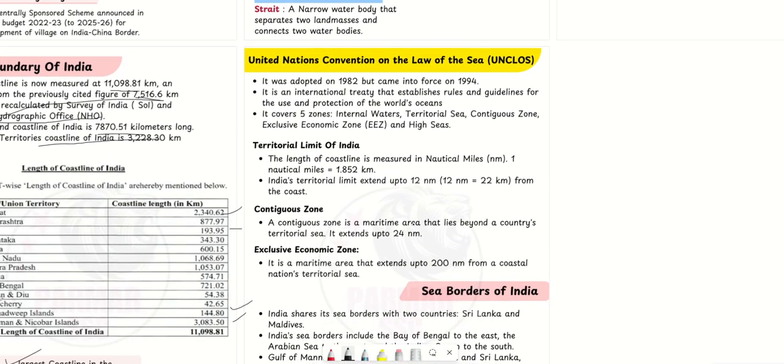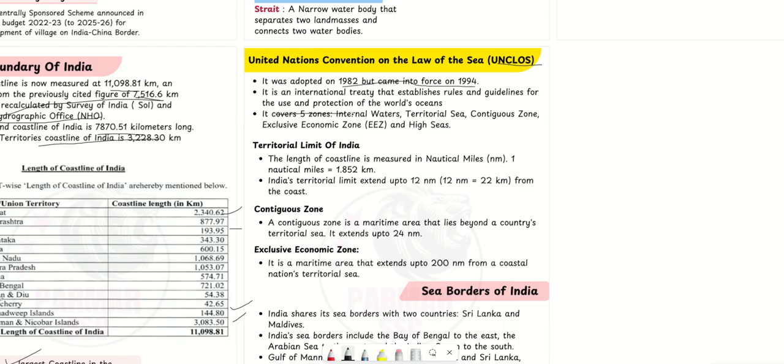Then there are some laws which are applicable to the sea boundaries. One is regulated by UNCLOS, the United Nations Convention on the Law of the Sea, adopted in 1982 and came into force in 1994. It is an international treaty that establishes rules and guidelines for the use and protection of the world's oceans.